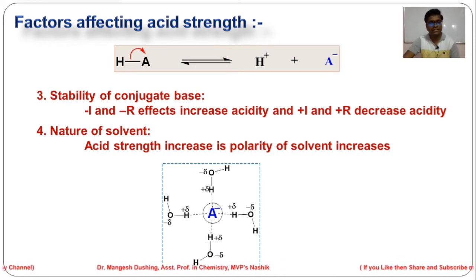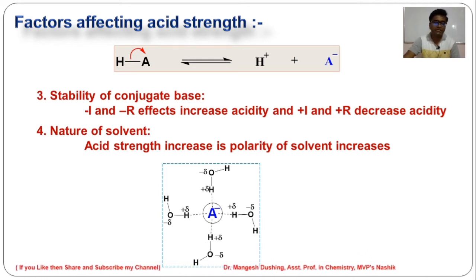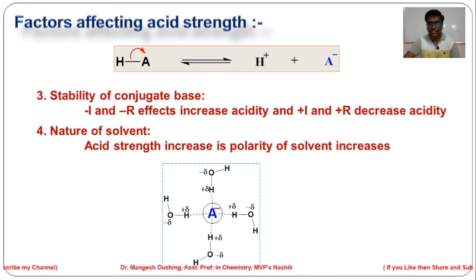But the same HCl, if you dissolve it in non-polar solvents like chloroform or benzene, there will be no solvation of the conjugate base. So the conjugate base becomes very unstable, it recombines with H plus and you get HCl again. So there will be no dissociation of HCl, no H plus ions. So HCl becomes a weaker acid in non-polar solvents like carbon tetrachloride as well as benzene.